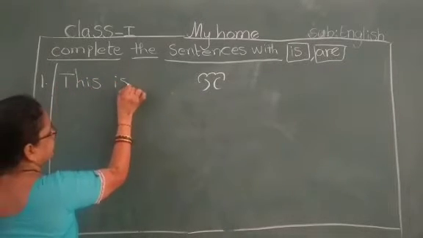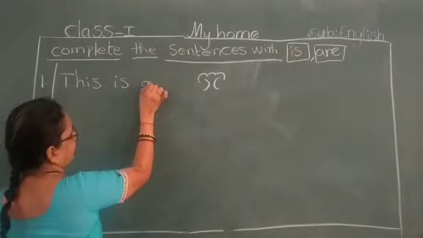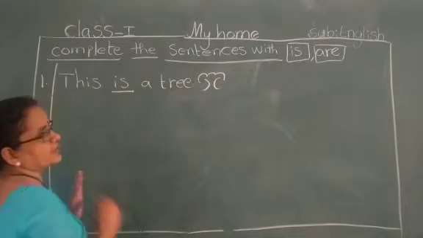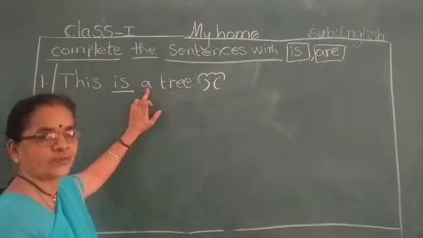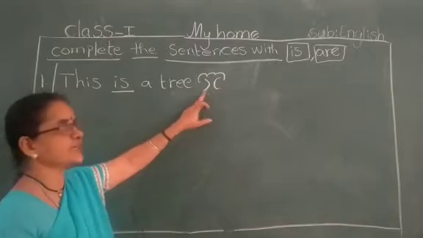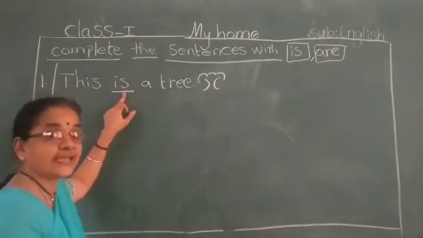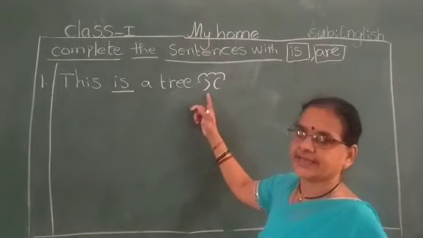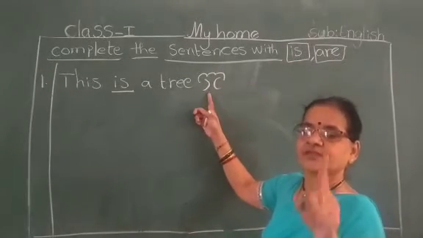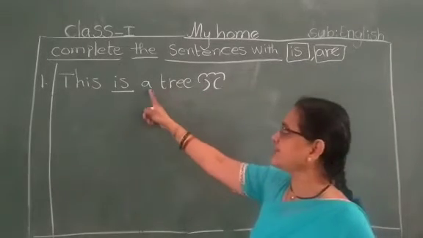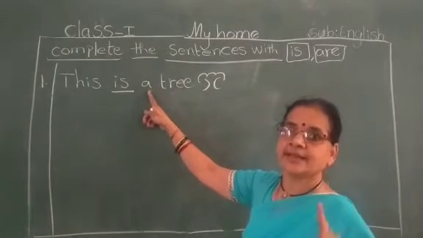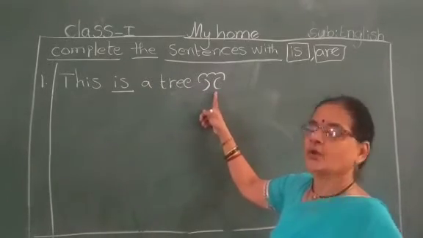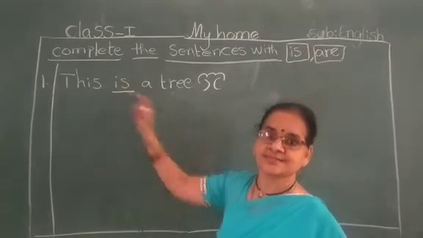This is a tree. Is. Why? Only one tree, no? Only one tree. That's why we have to use is. When we will use is? When there is only one thing. A means only one. Keep in mind. So, there is only one thing, we have to use is.